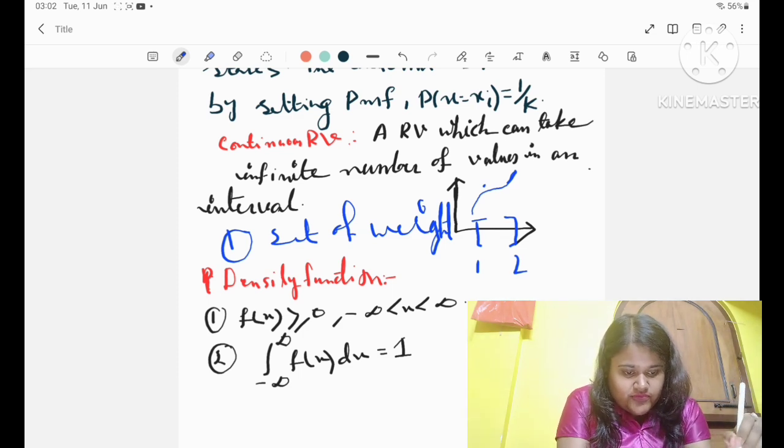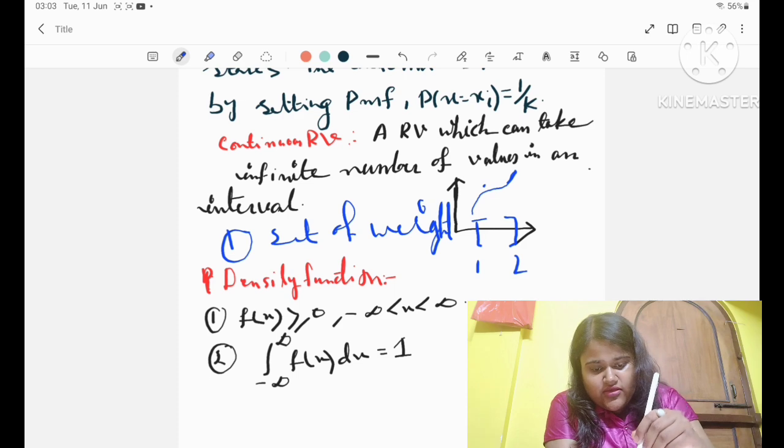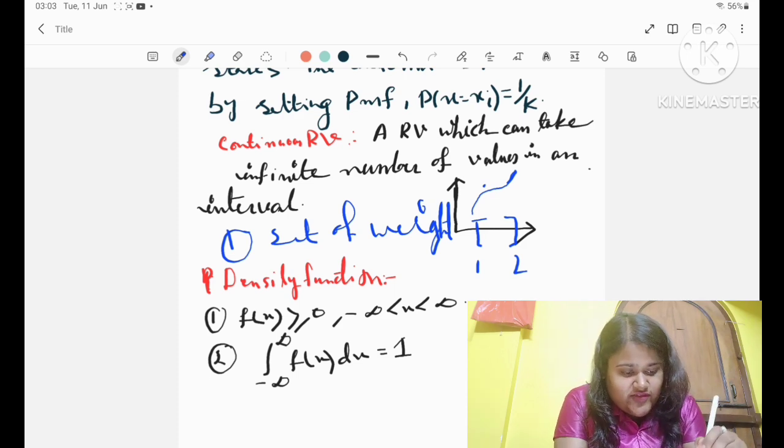Okay, now the next point. What is the next thing? Well, the next thing is continuous random variable. What is a continuous random variable? A random variable which can take infinite or uncountable number of values in the interval is said to be a continuous random variable.